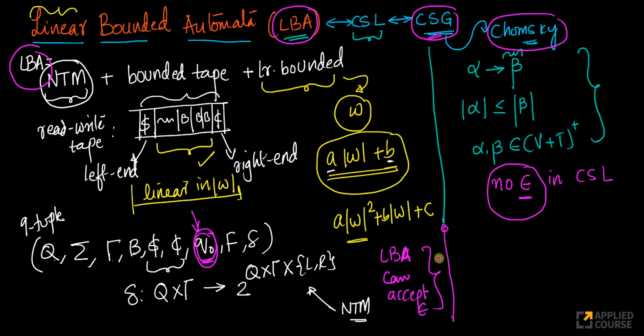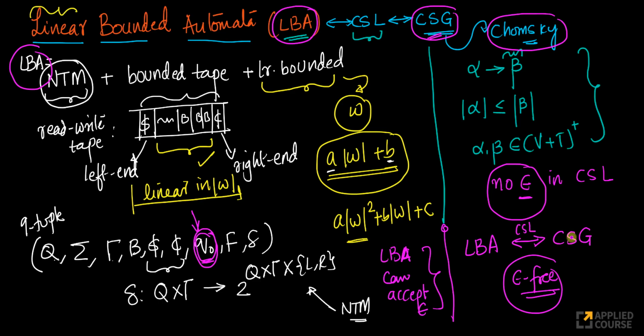This is a contradiction. To get out of this contradiction, we say that an LBA is equivalent to a context sensitive grammar in the sense that this accepts context sensitive languages, and this generates context sensitive languages, as long as the languages are epsilon free. Again, look at this. This generates context sensitive language. This accepts context sensitive language. As long as it is epsilon free, this equivalence holds.